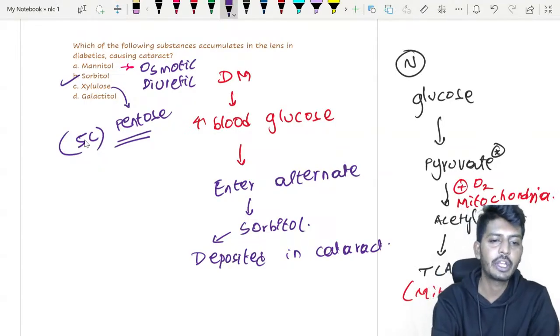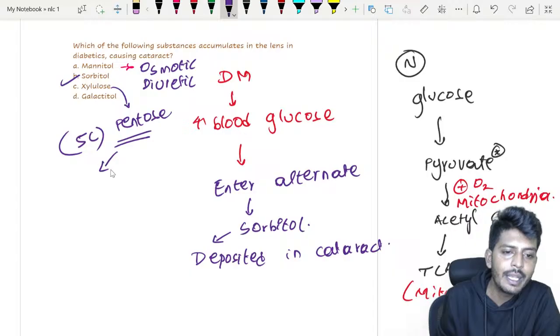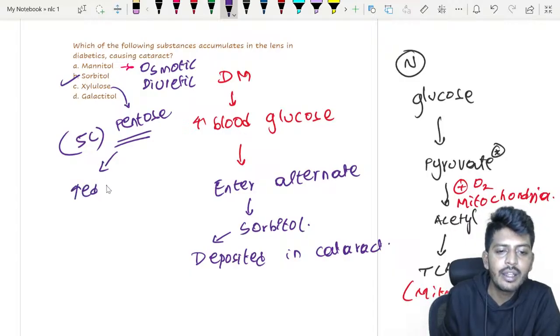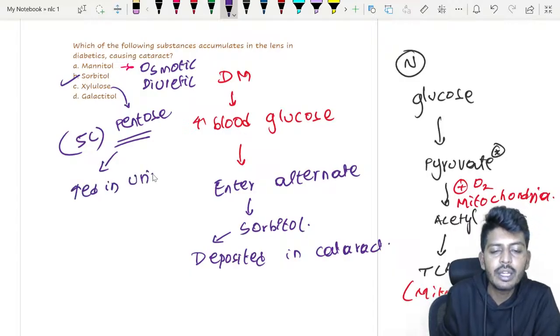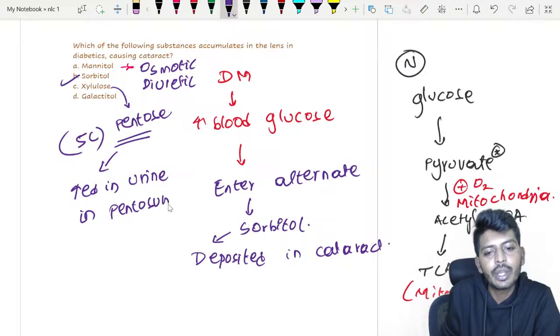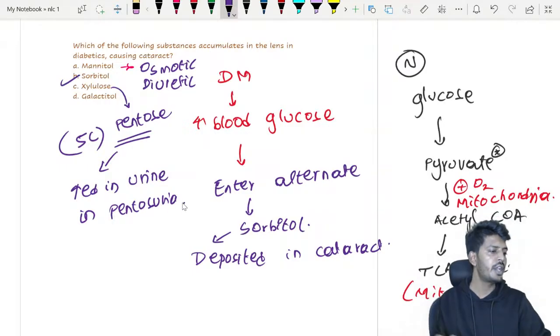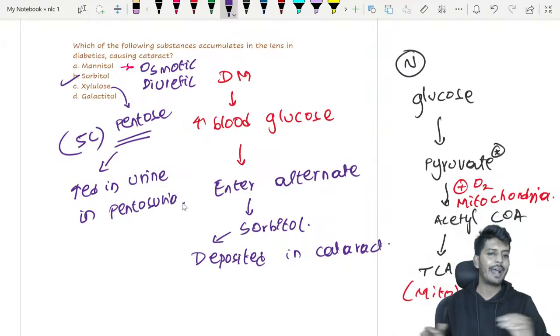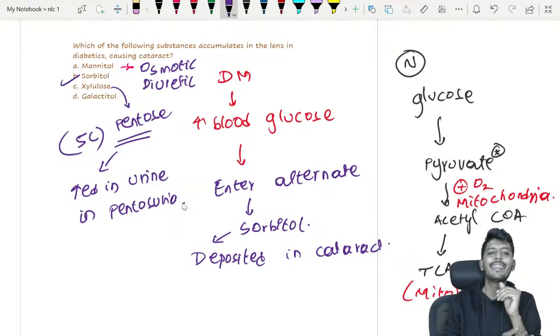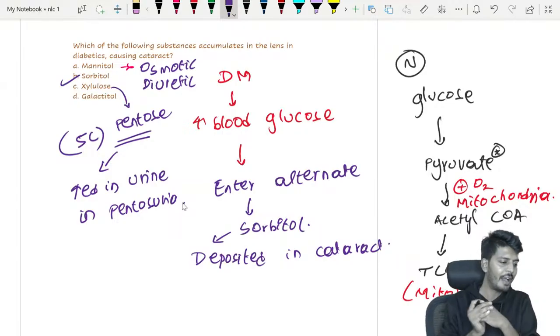5 carbon containing sugar. So this pentose will be increased in the urine. In which condition, my dear students? In pentosuria. So this was also a previously asked question. In patients with pentosuria, they are going to have an elevated urine level of xylulose.